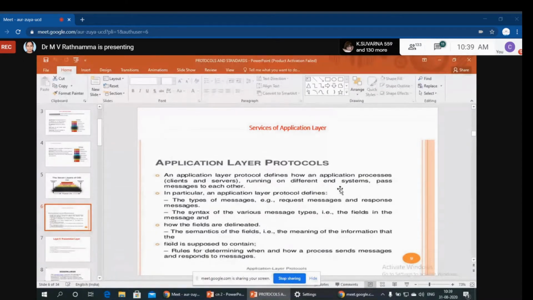So, application layer services. The application layer defines how application processes running on different end systems pass messages to each other.